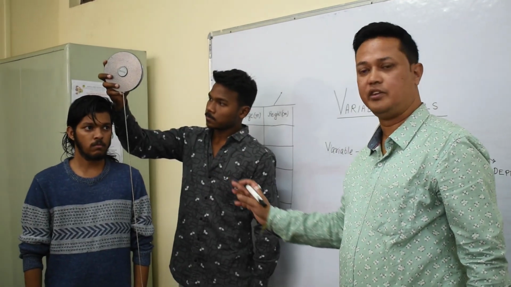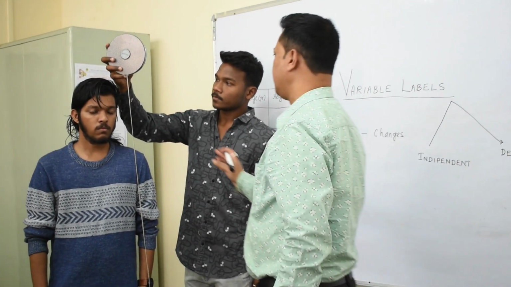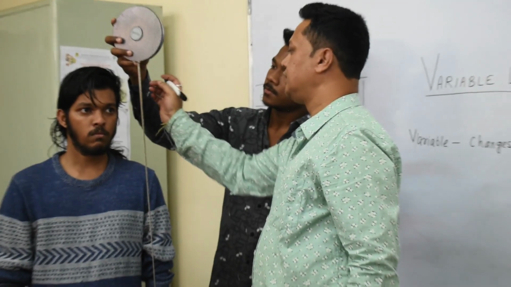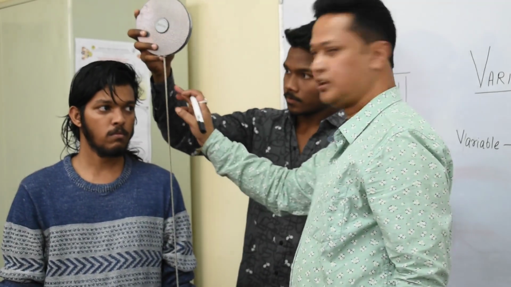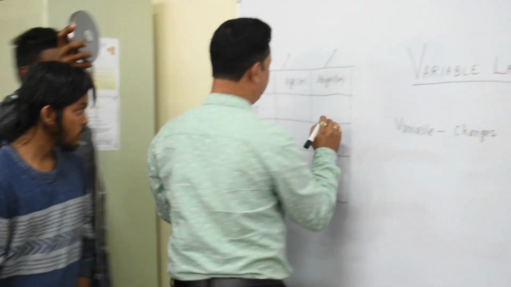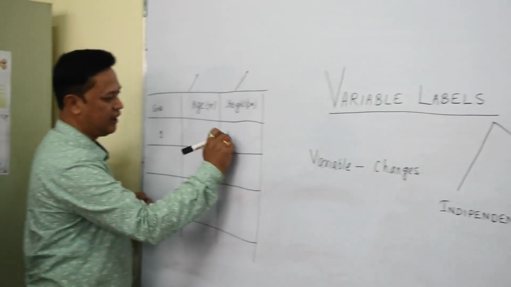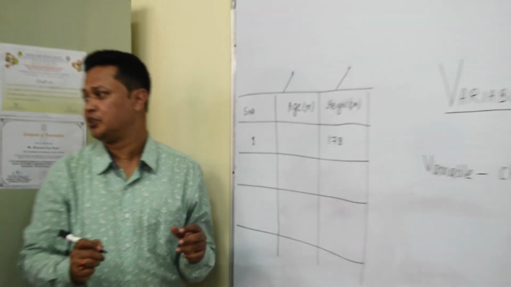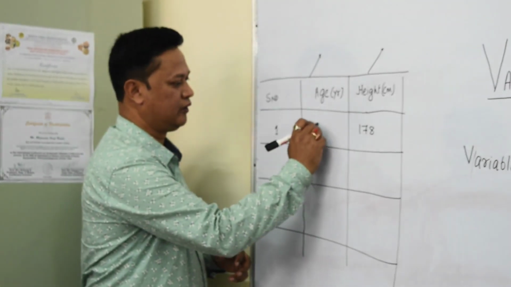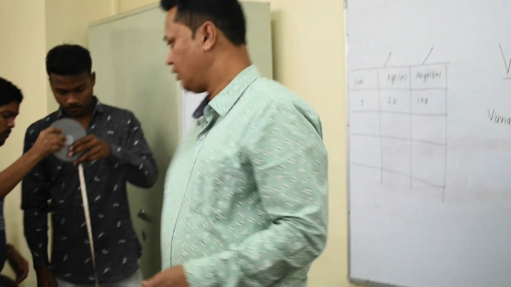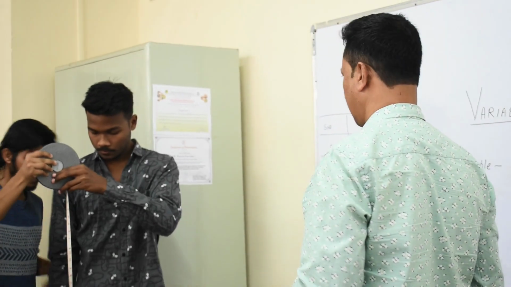Now this is Ivan and we are measuring his height, which is around 178 centimeters, right? So I am writing his height as 178 centimeters. What is your age? 22. Now similarly you do for Abhishek. Abhishek, stand.